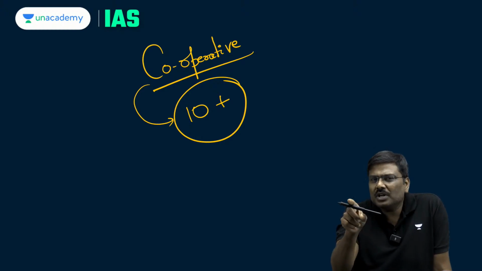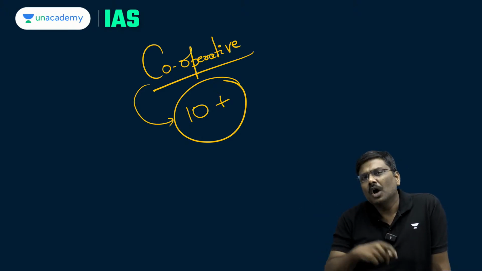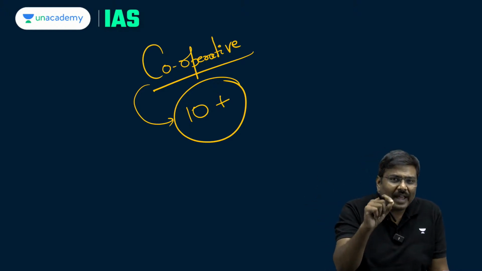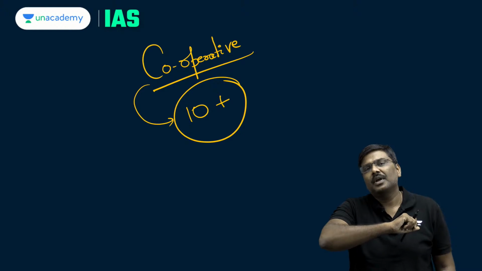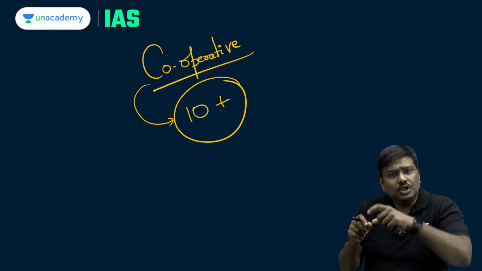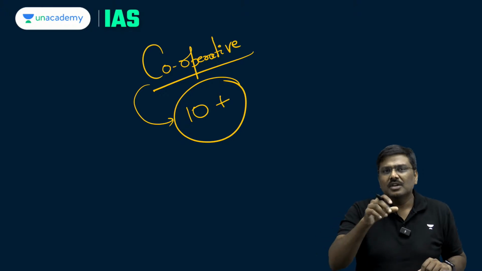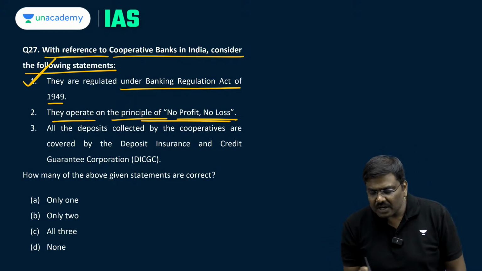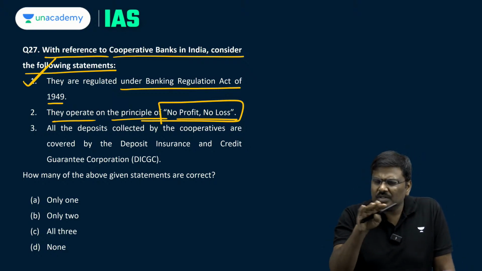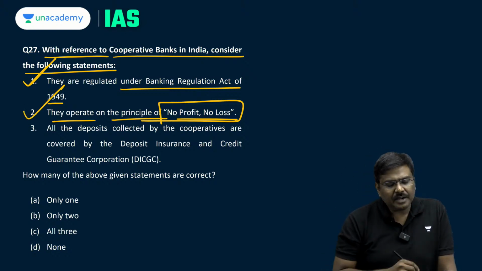Objective can be to promote housing sector. Objective can be to promote agriculture sector. Objective can be to ensure textile sector will grow. Objective can be promotion of sugar sector. That is the reason you will see the cooperatives being present in the milk sector, sugar sector, textile sector, housing sector as well as banking sector. So, the idea of cooperative is basically to function on a principle of no profit, no loss. In fact, cooperative also functions on one member, one vote principle. Remember that. Second statement is correct.